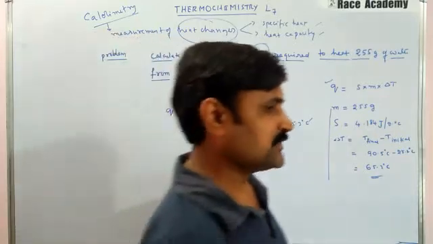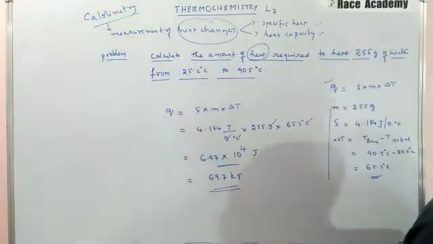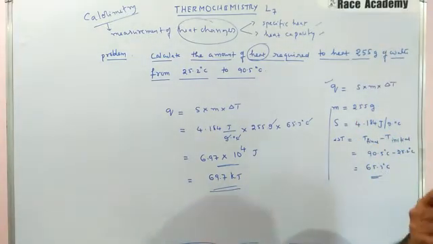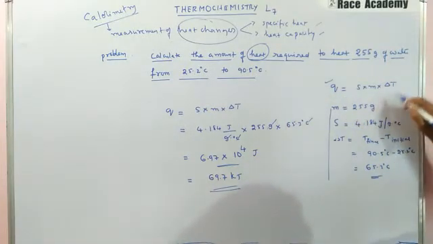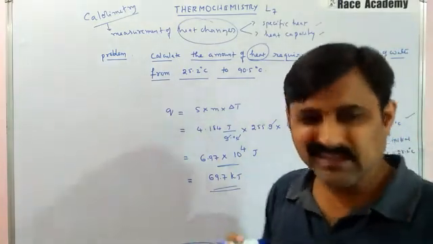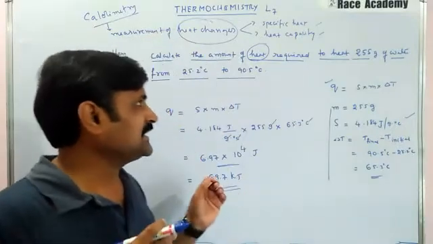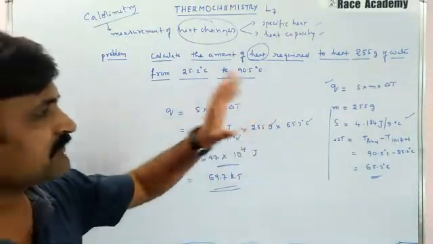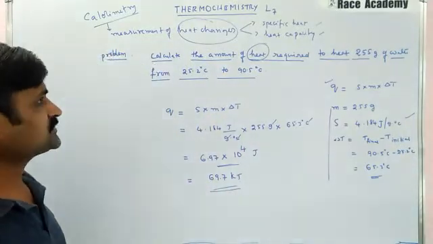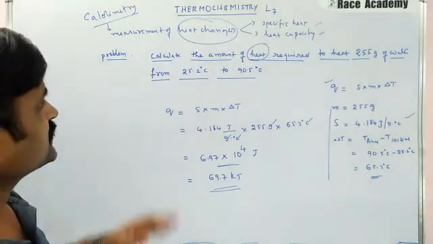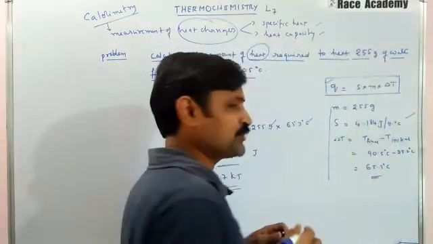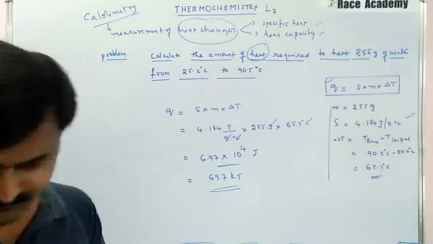Here, we should be very careful because the specific heat of any substance has to be provided. As we have already discussed, for water there is no problem in putting this value, but in the examination, if you want to calculate the heat capacity, they have to provide the specific heat of a particular element also, then only it is possible. So they will definitely give it to us. Okay, this is a wonderful problem which is interlinked with the important mathematical expression, Q is equal to S into M into delta T.